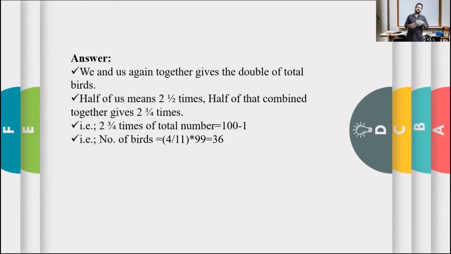When changing that mixed fraction into an improper fraction, it says that 11 by 4 times of the total number is equal to 99, which means the total number of birds should be 4 by 11 times of 99, which will be 36. Very good. Now let me remind you. Are you all clear? Okay, very good.